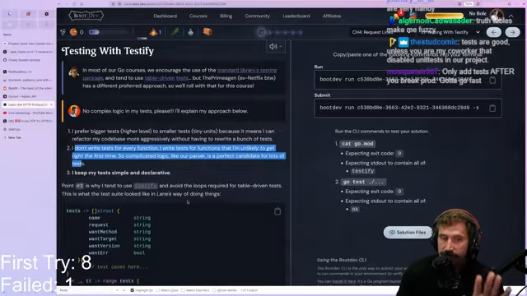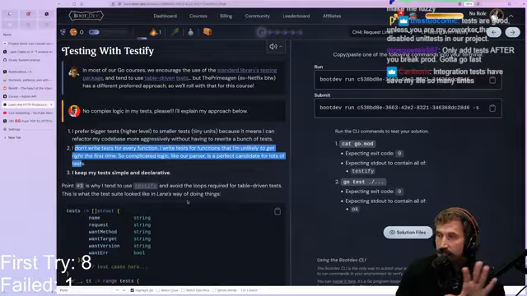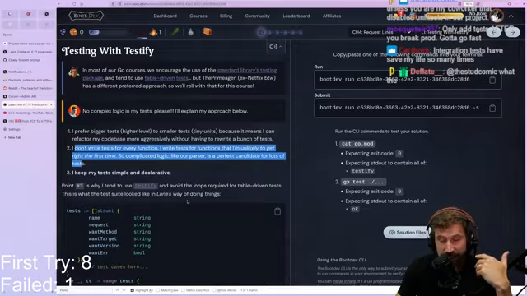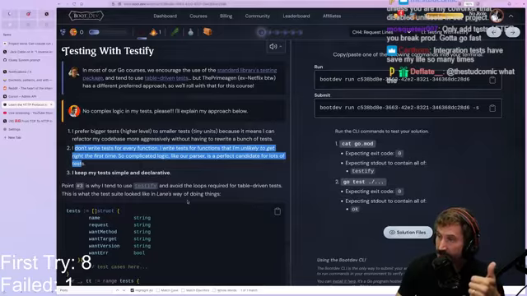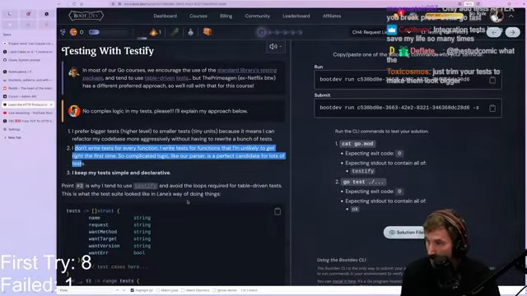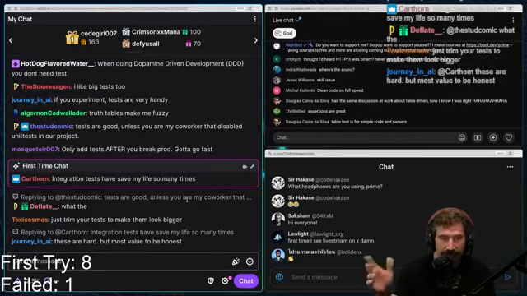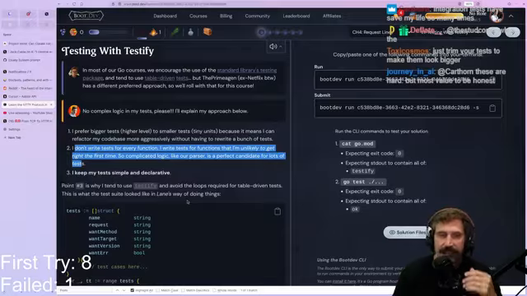I only write tests for functions I don't think I can get right on the first try. So if you ask me to sum an array, I'm not going to write a test for it. I already know I can do that. I can do that every single time. I'm not worried about it. It's just not something I think has a high probability for a bug. If it comes to text parsing, okay, easy to screw up. There are some cases that I may not have thought about. It's a little bit nicer to have tests for. So that's my mentality.